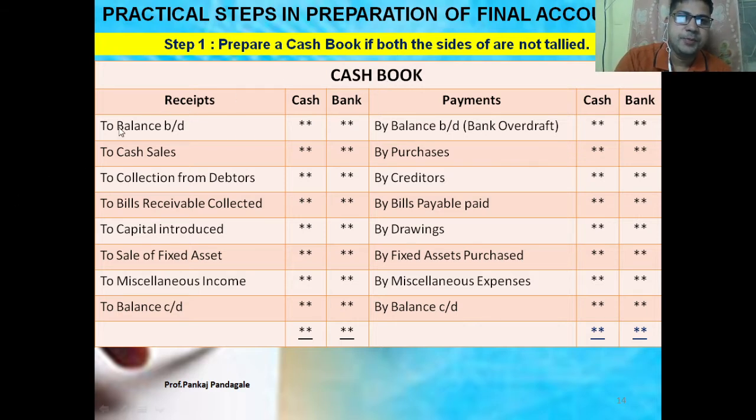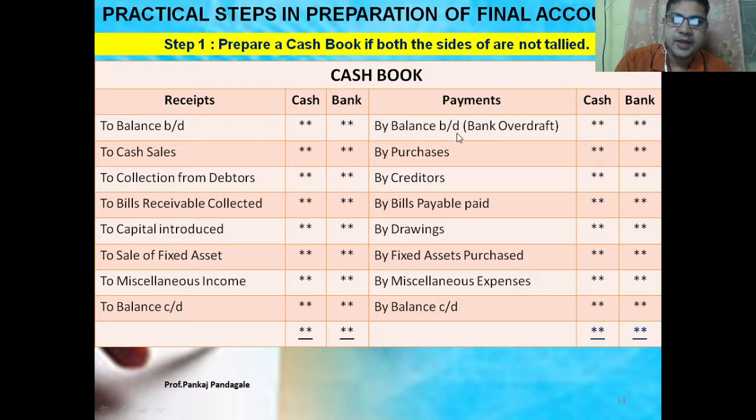Cash book opening balance is always on the debit side, receipt side: to balance brought down. Closing balance is always on the credit side. Now, cash sales, that means they sell and cash is received. Collection from debtors, they collect from the customers, the amount is received. Bills receivable collected, amount is received. Capital introduced, again amount received by the company or partnership firm. Sale of fixed asset, again amount received. Miscellaneous income, amount received. This way we have to record the items for which amount is received.